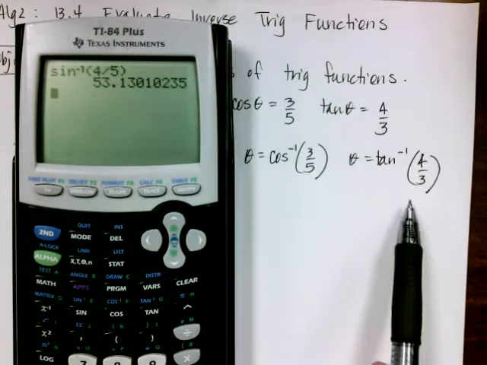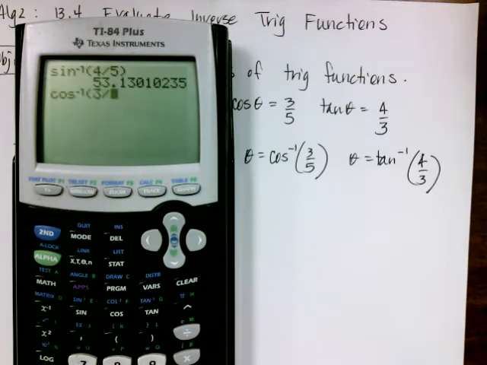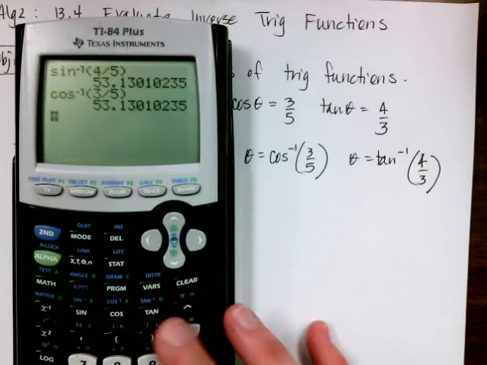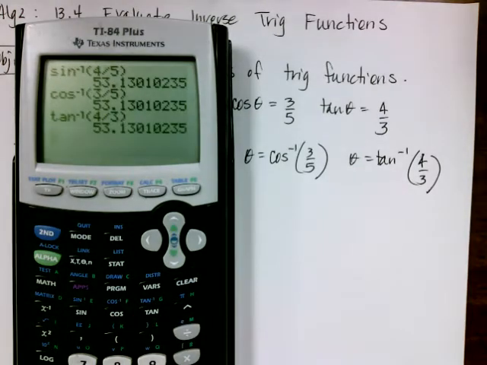Okay, and then I'm going to show you that I can get that same answer using the other ratios. I just have to be careful in how I set up my ratios. So I could do the inverse cosine of 3 divided by 5, and I got the same answer. Or I could do the inverse tangent of 4 divided by 3 and get the same answer.